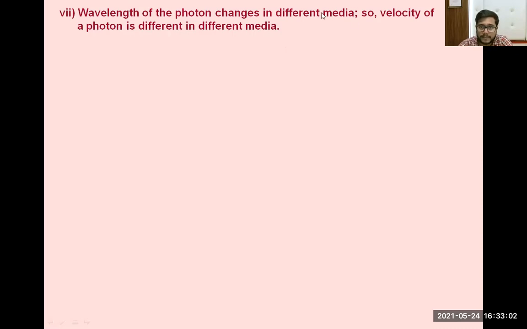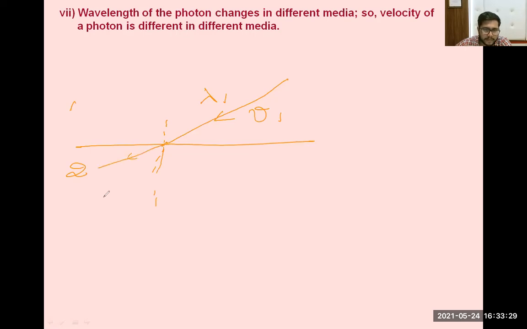It means here, suppose this is medium 1 and this is medium 2, and suppose light is coming like this. Suppose the wavelength is lambda 1 and the speed is v1. When light enters this medium, suppose this is the initial path, it will bend away from the normal like this.